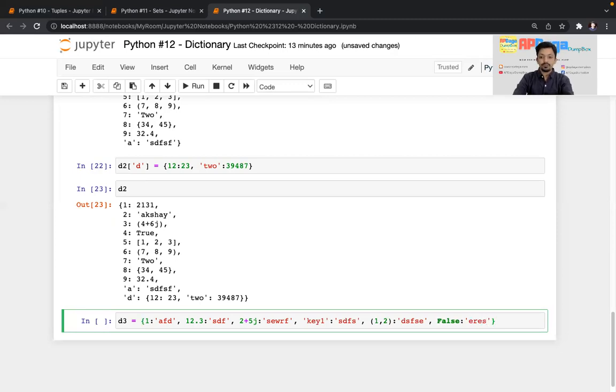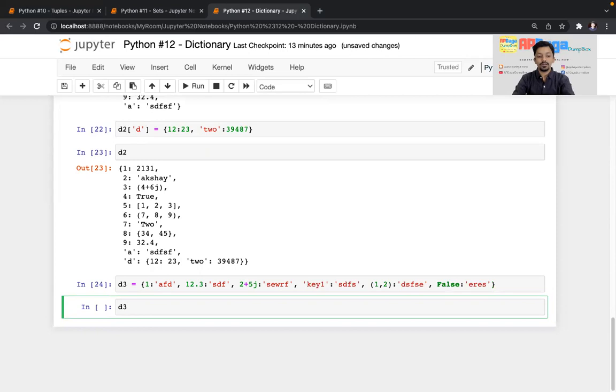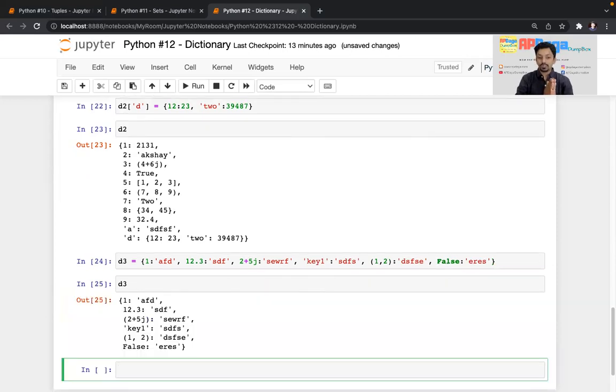Okay, so I'm just running this. If I print D3, all those different data types as keys are already accepted. Now there are a few data types which I haven't entered here. You might have seen that I haven't entered a key as a list, a key as a set, or a key as a dictionary. Why? I'll show you why.